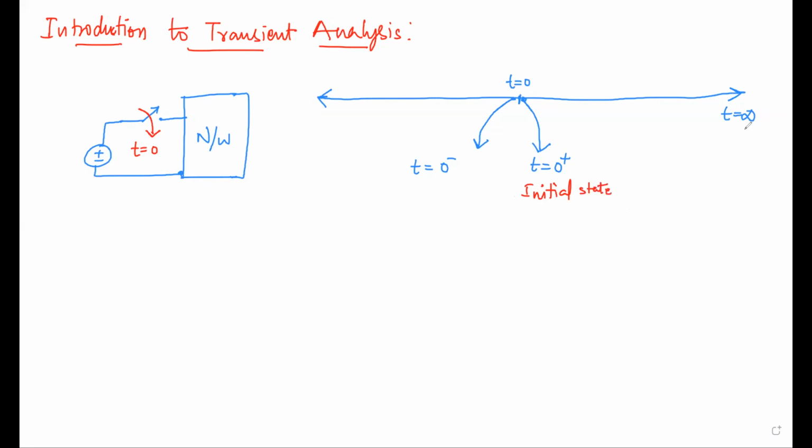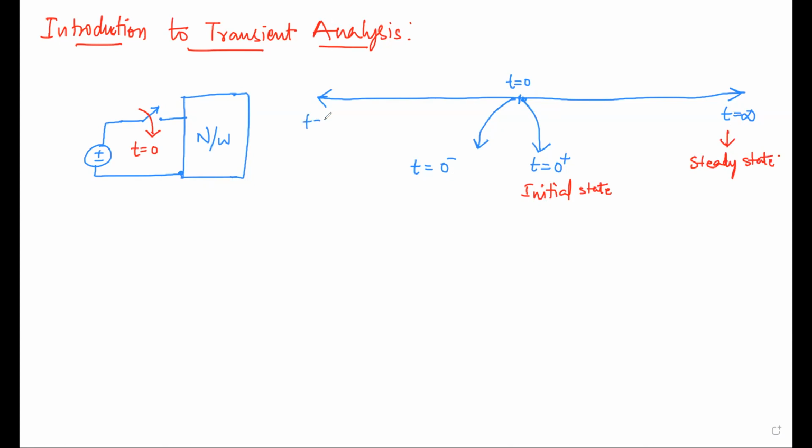And at t is equal to infinite, we call it the steady state. This is after the switch is turned on, but before the switch is turned on there are also time instants, and here also we will define these time instants.